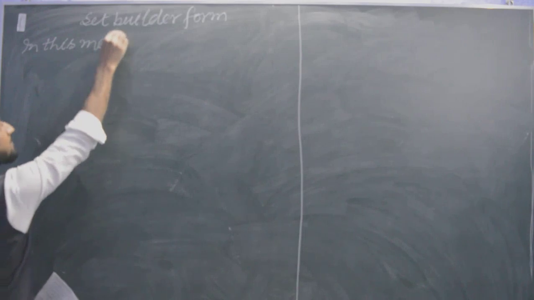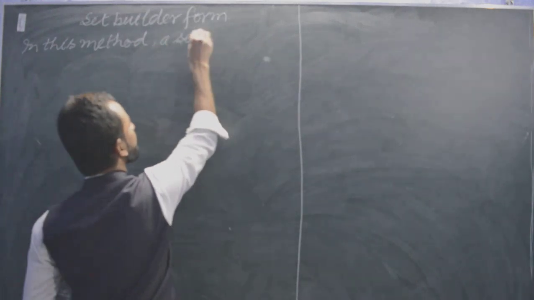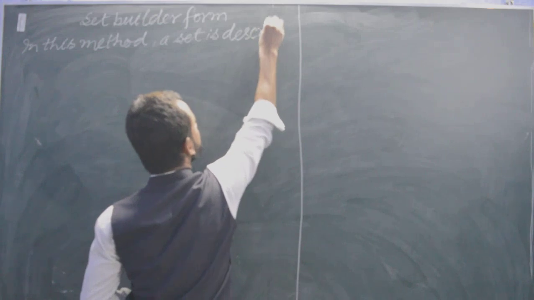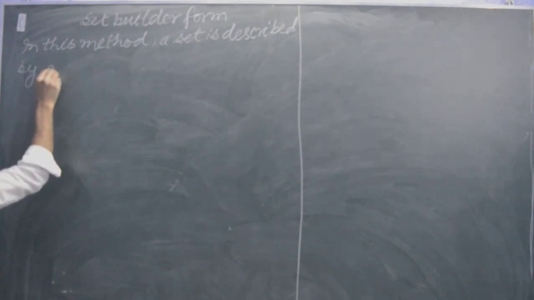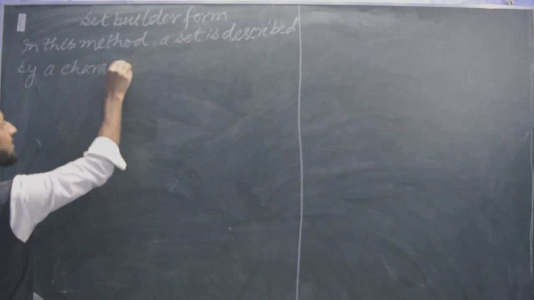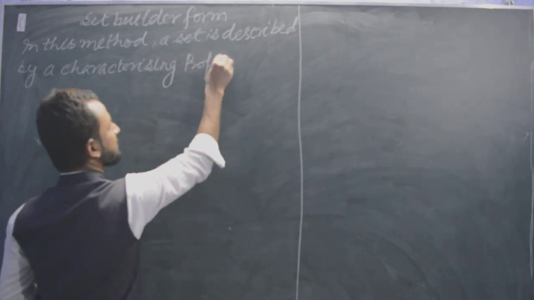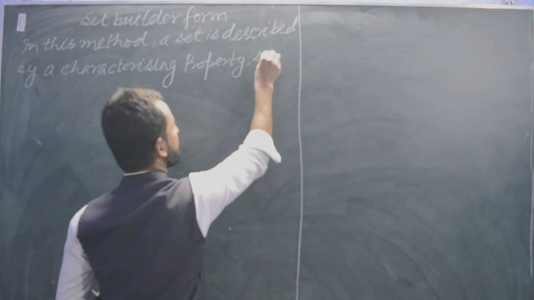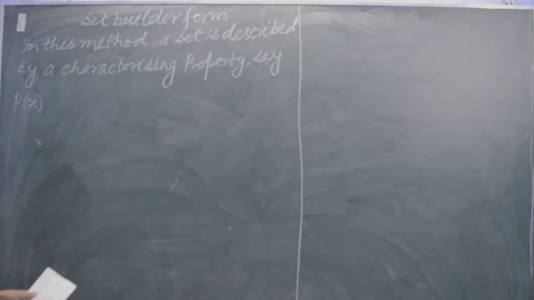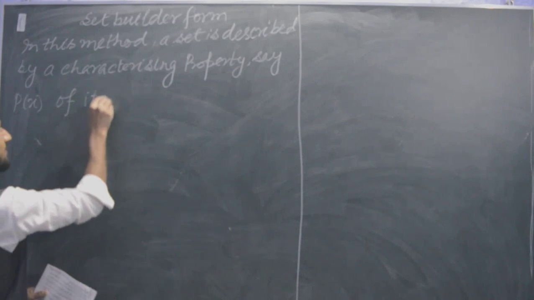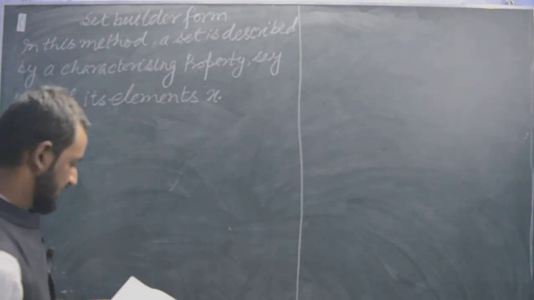In this method, a set is described by a characterizing property, say we can say it as P(x), of its elements x.